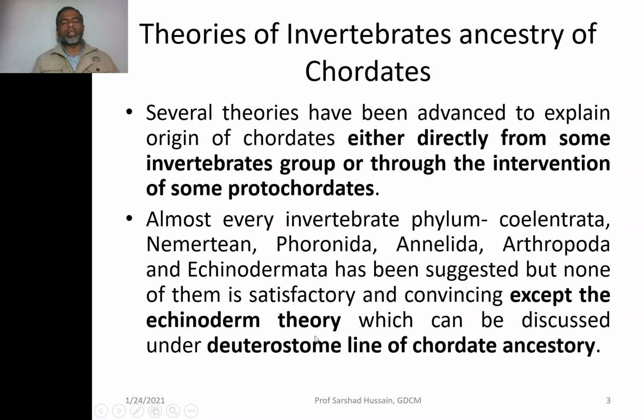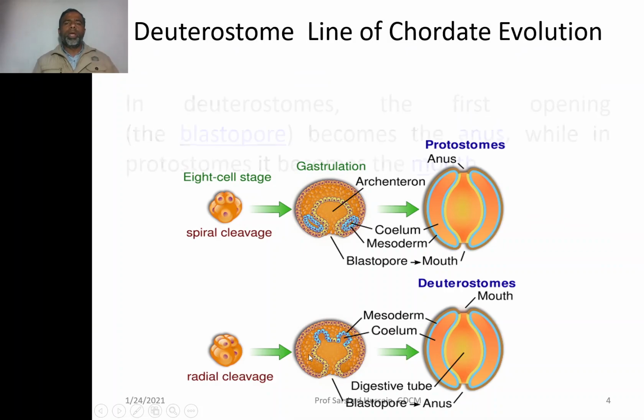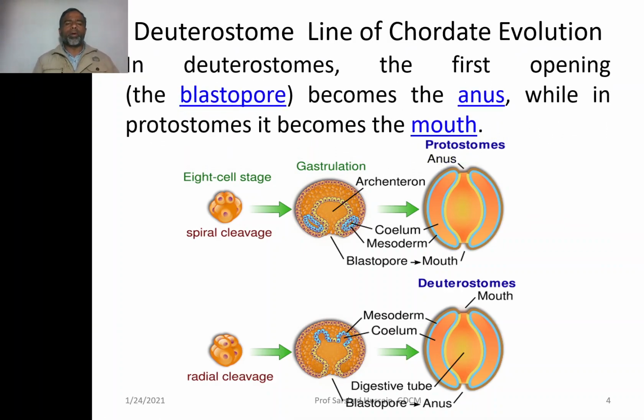They have not arisen from protostome-like creatures. That means prior to echinodermates, no phylum can be held as a direct or indirect evolutionary ancestor of the modern chordates. And deuterostome, I have already explained to you.